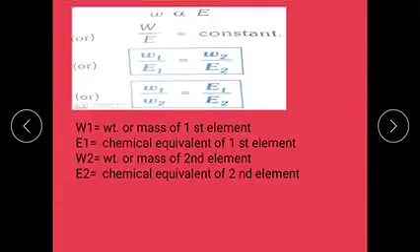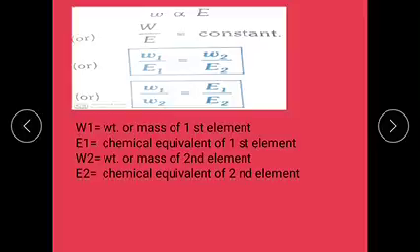That is, W is directly proportional to E, so W by E equals a constant, where W is the weight of the substance and E is the chemical equivalent of the substance. From this we write W1 by E1 equals W2 by E2, or W1 by W2 equals E1 by E2. Here W1 indicates the weight or mass of the first element.